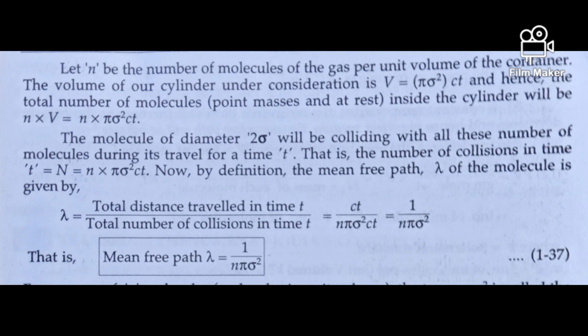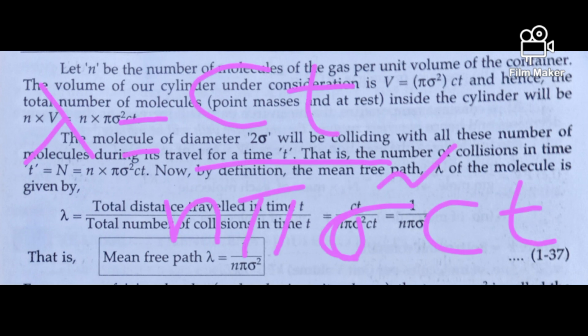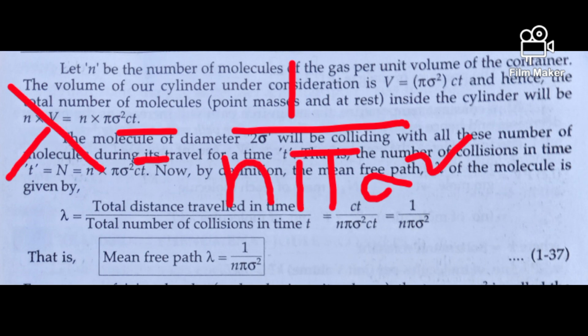Now, by definition, the mean free path lambda of the molecule is given by lambda equal to the total distance traveled in time t divided by the total number of collisions in time t. So the total distance is ct and the total number of collisions is n pi sigma square ct. So lambda equals ct divided by n pi sigma square ct. Here ct cancels out. So lambda equals 1 by n pi sigma square. That is, the mean free path lambda equals 1 by n pi sigma square.